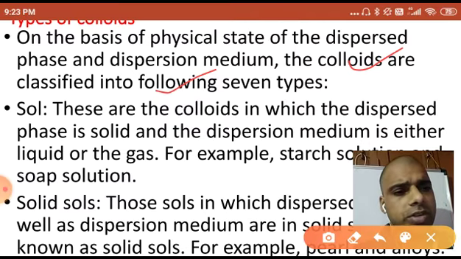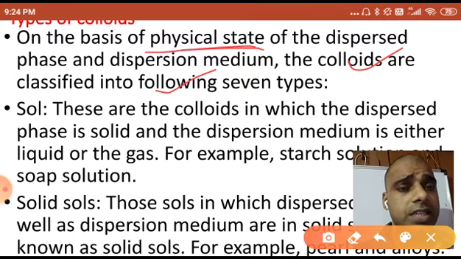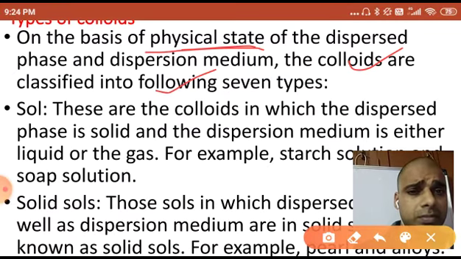But on the basis of physical state, here it is written physical state. Maybe in some types, Sol, solid sols, foam, different colloids are there. So maybe in some type, the dispersed phase would be liquid, would be solid, would be gas. So you have to recognize that one.